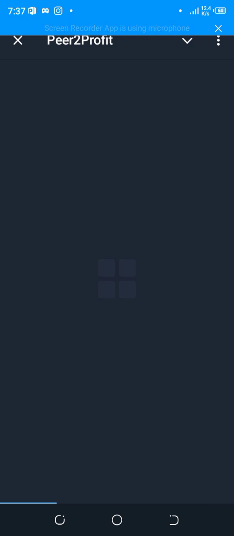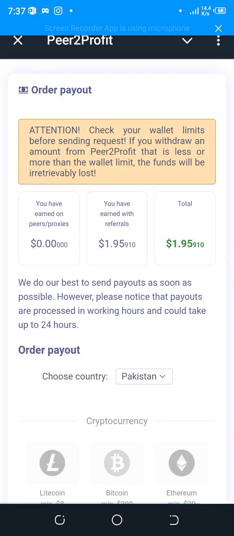Just be sure that the wallet address you are providing for the payments is not wrong. Copy it correctly, so you can get your payments on time without any issues. I don't know why it is taking so much time. Might be the server is very slow. Yes, here it is. You can see you have earned on creating box 0, and you have earned by referrals 1.95. So the total is just like that.